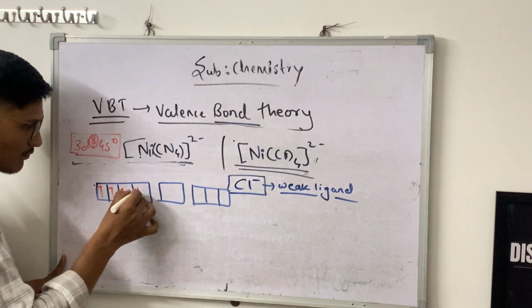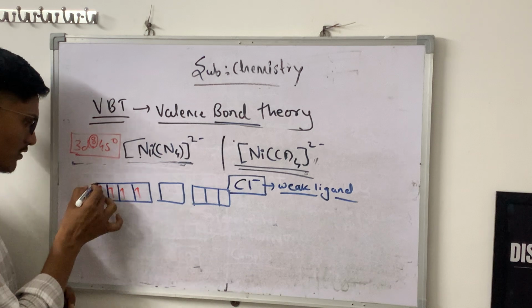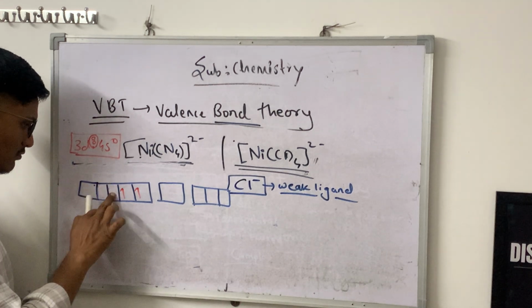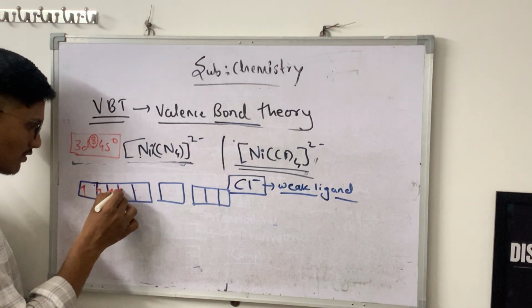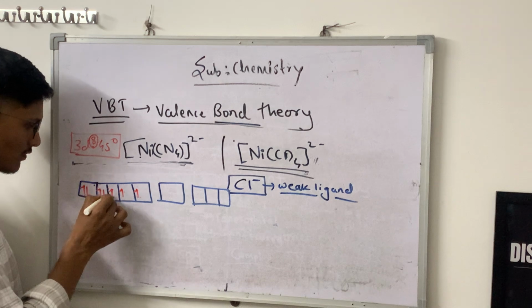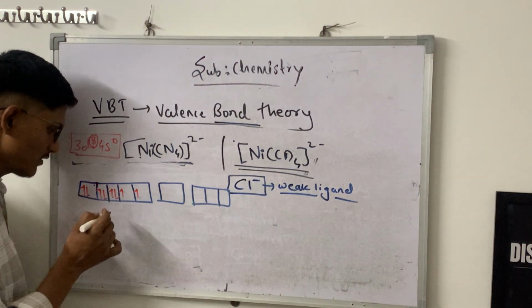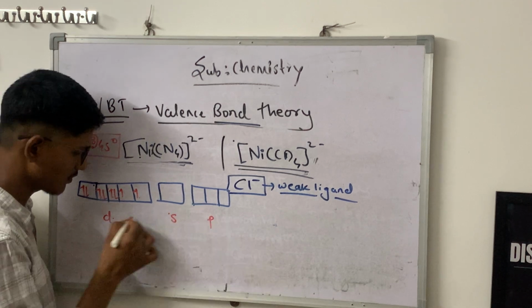Let us fill following Hund's rule. Okay, I have to draw one extra orbital. Okay. So you can see here, these are the d orbitals. Okay, this is an s orbital, this is p orbital.